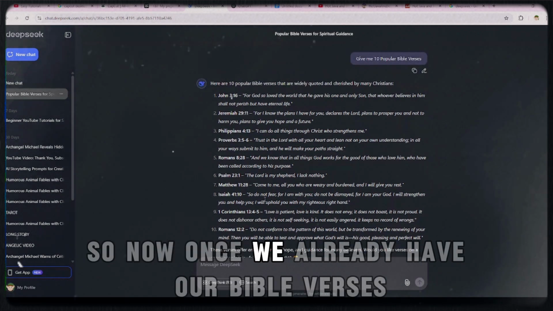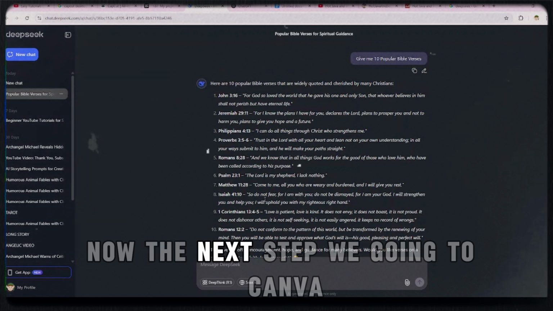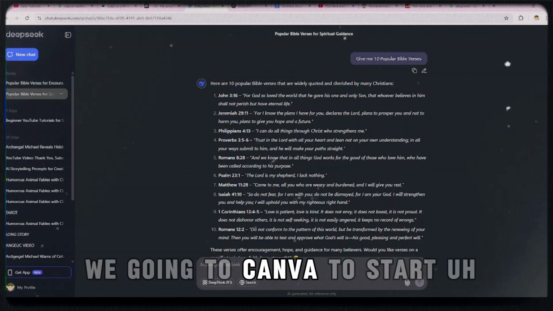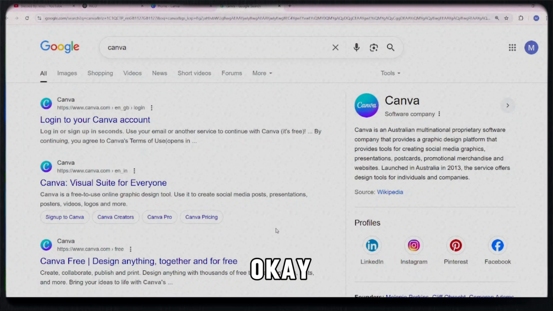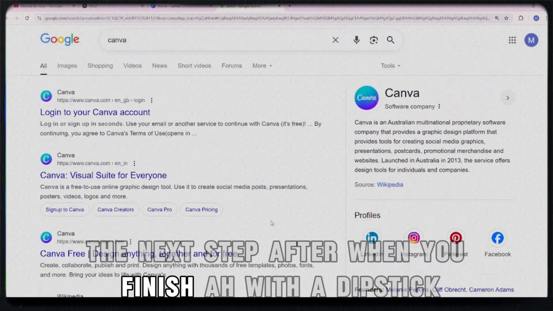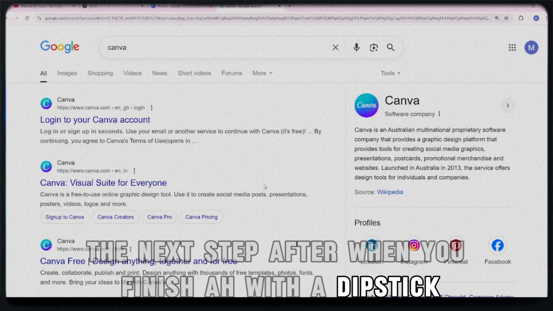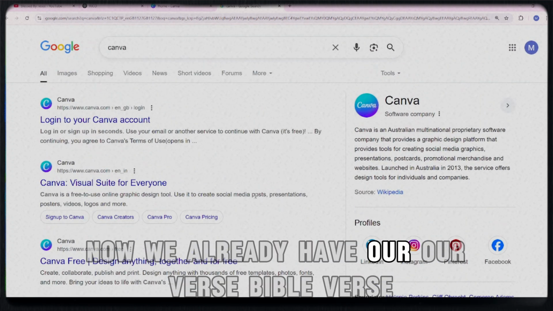Okay, so now that we already have our Bible verses, the next step is we're going to Canva to start creating our short video there. The next step, after you finish with DeepSeek, now we already have our Bible verse.